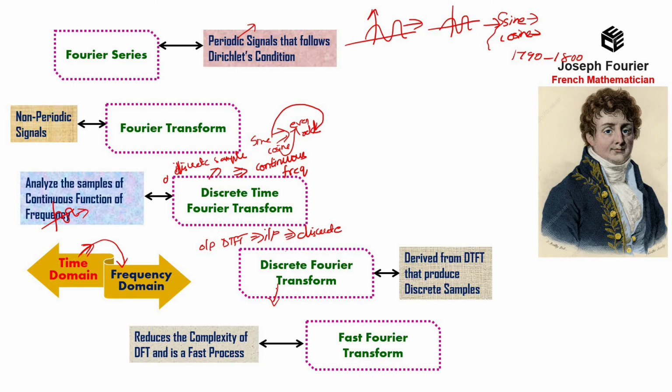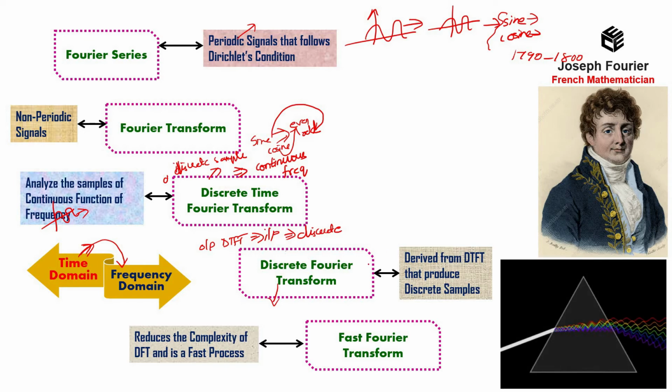Now, I hope that you all understood the similarities, advantages, and shortcomings of all these Fourier tools. Let me show you an example to explain this total Fourier concept. See here, I have considered a white light. When a white light falls over a prism, it is split into VIBGYOR colors, right?